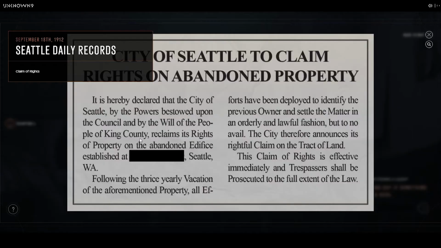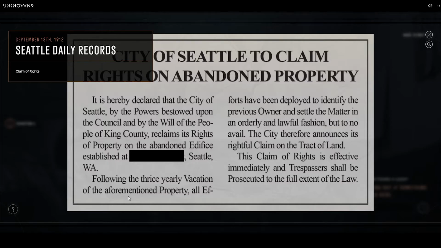It appears the property was mysteriously abandoned before 1912, but we don't know when exactly. A claim of rights soon followed since no one declared themselves owner. Can you narrow the timeline a bit to help our investigation? Okay, and some kind of indication of time.